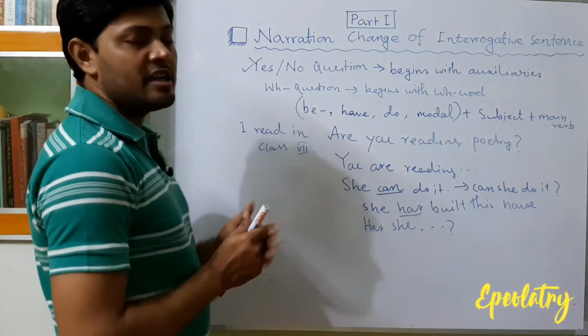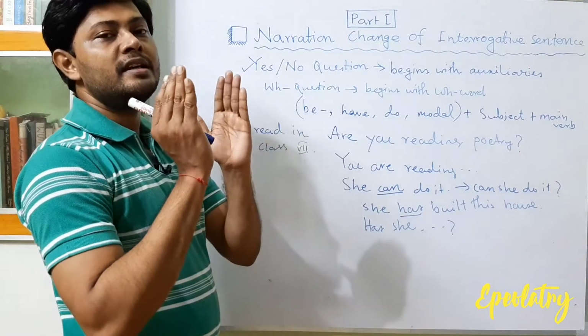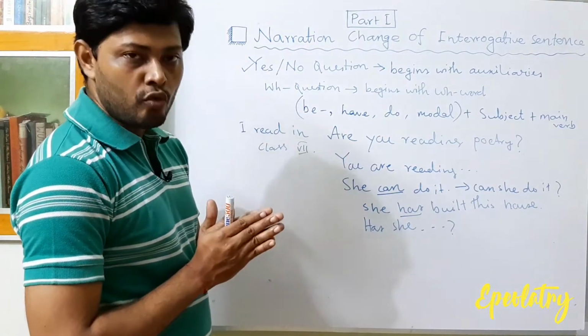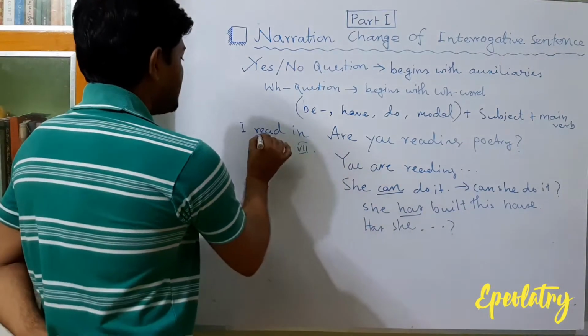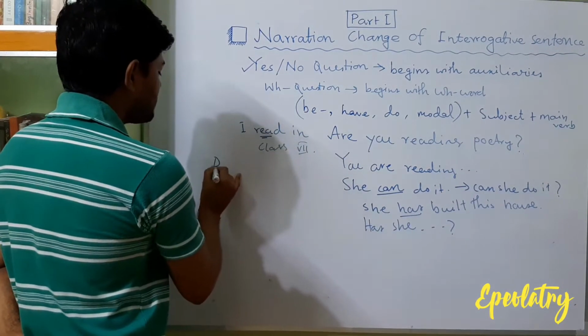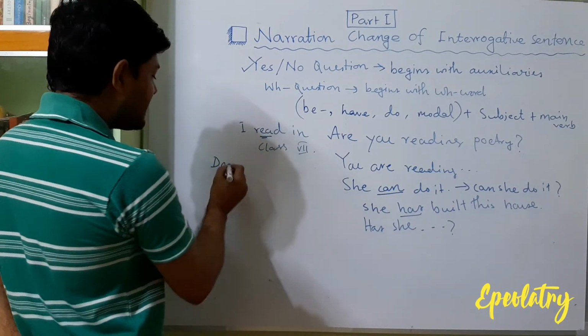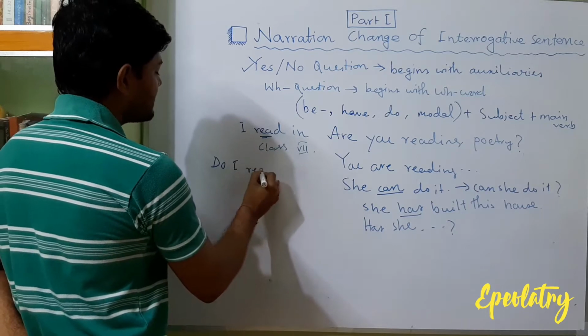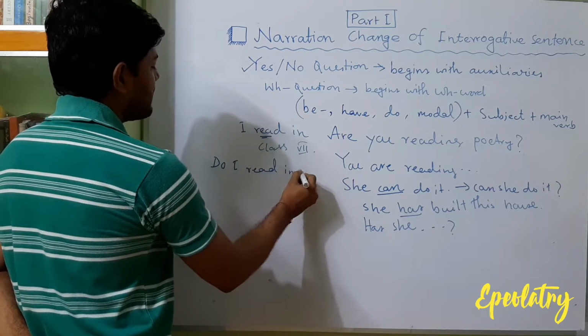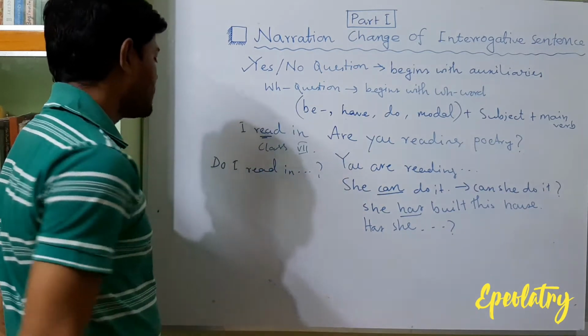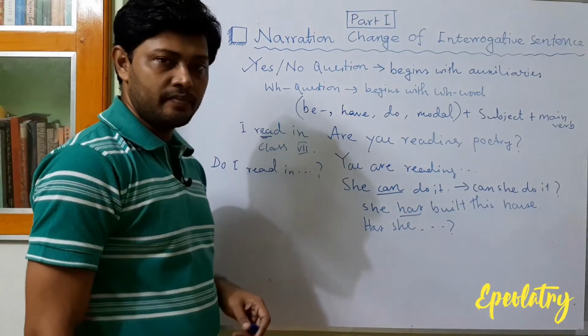So in present indefinite we will need the help of do. As it is present indefinite, the yes/no question will begin with do. Then there is the subject, then the main verb, and after that whatever else there is. Do I read in class 7?